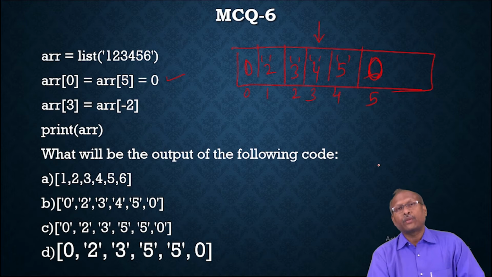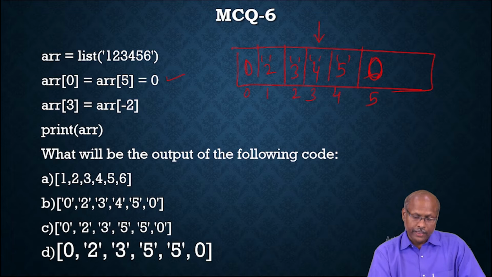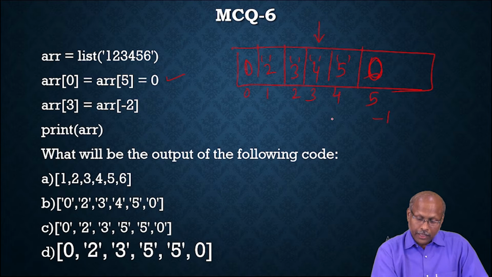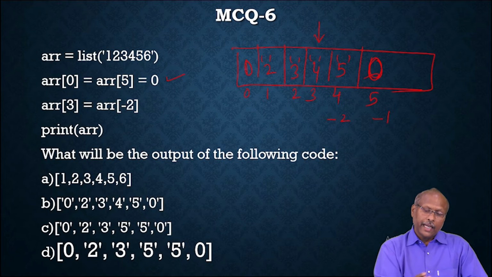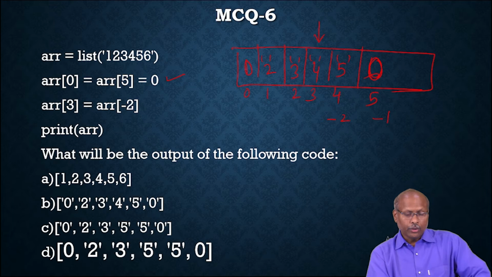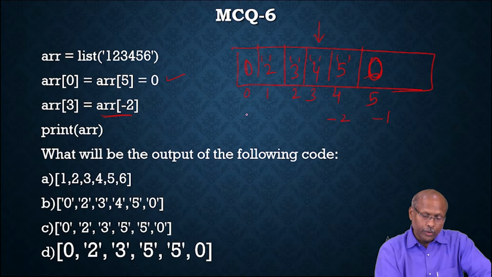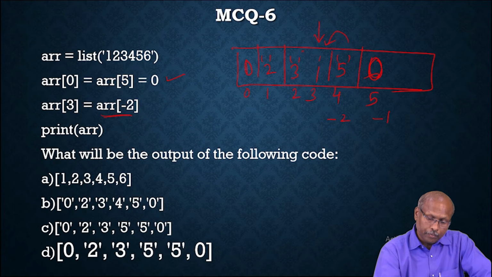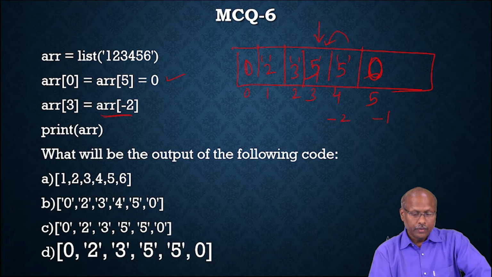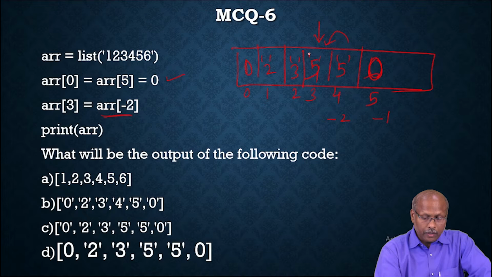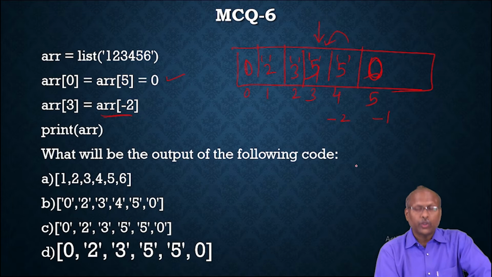Generally, in the case of a list or in the case of Python, there are two types of indexing: positive indexing and negative indexing. -1 is the last one. -2 is the last but one. So the negative index starts from right to left and the positive index starts from left to right. So here we are assigning the last but one, that means the -2 value, in the third place. That means this value is stored here. So this 4 is now replaced with 5. So here 5, here 5.